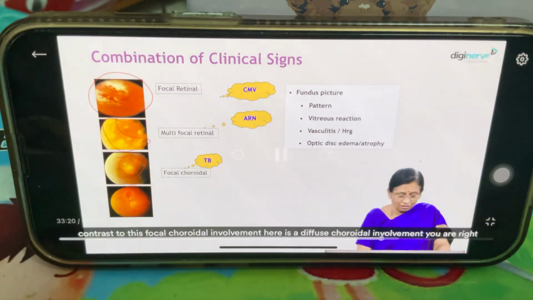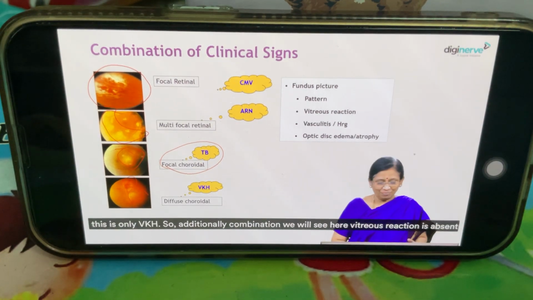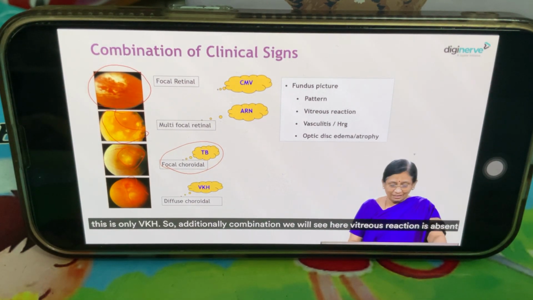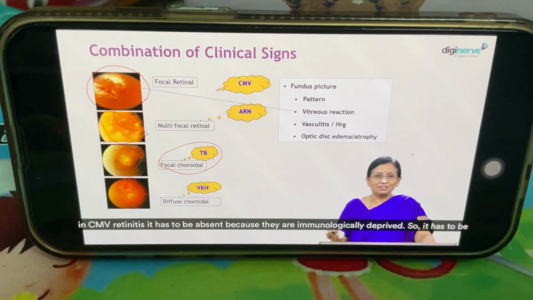In contrast to this focal choroidal involvement, here is a diffuse choroidal involvement. You are right, this is only VKH. Additionally, in combination, we will see that vitreous reaction is absent in CMV retinitis. It has to be absent because they are immunologically deprived.